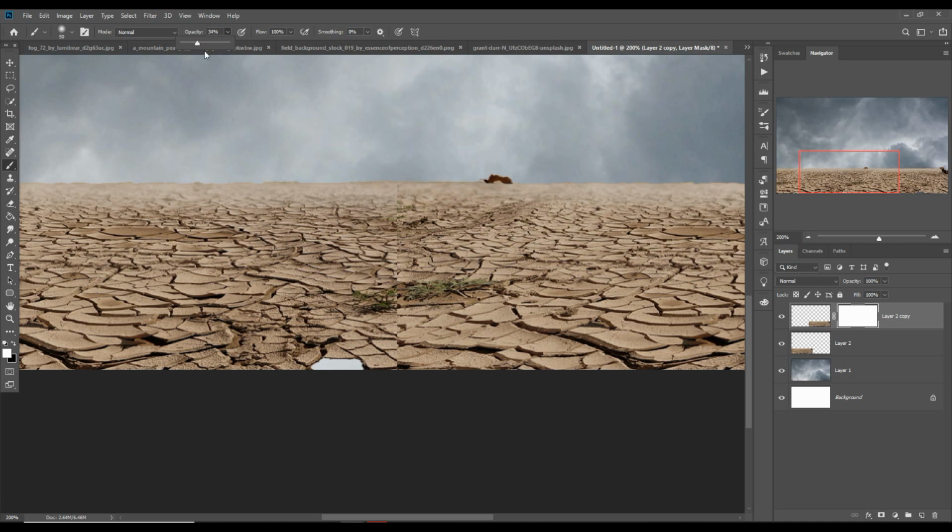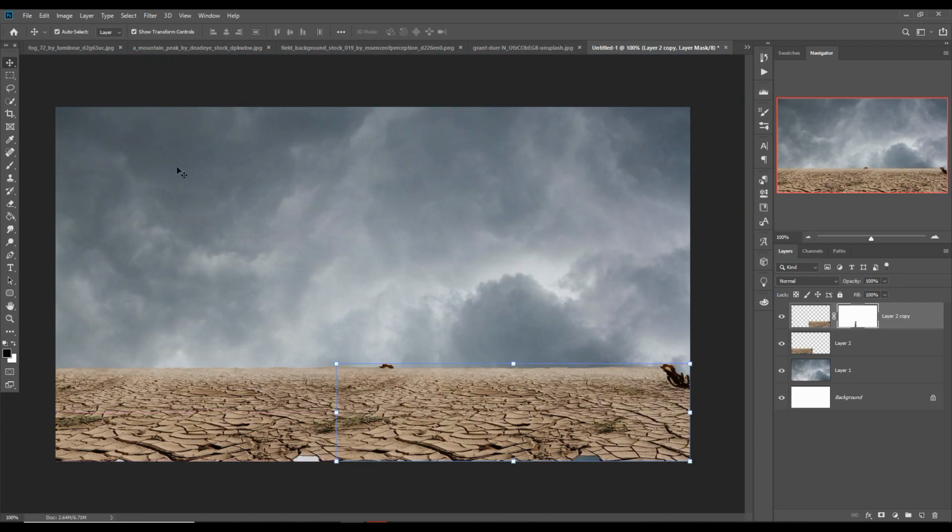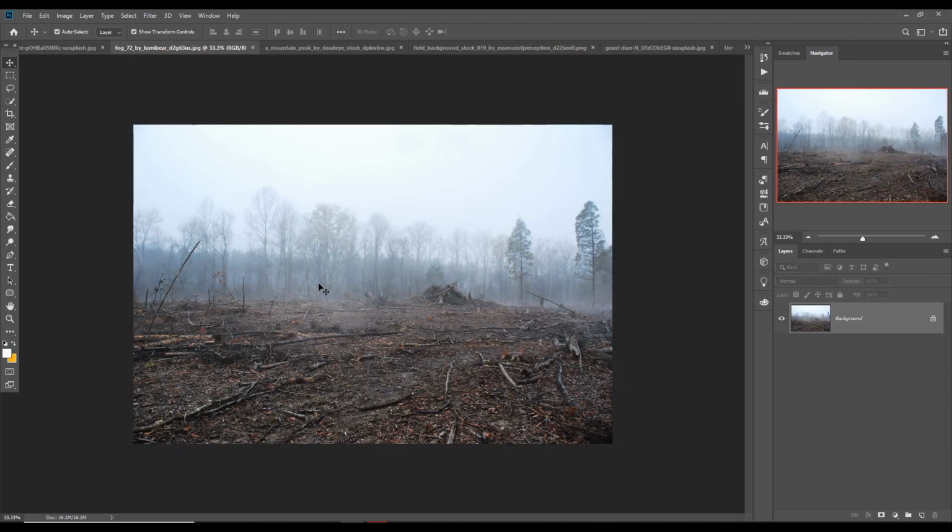So just apply this, that's remove this line, make foreground color black and remove it. So this one is done. Next we take this image, so select this time rectangle marquee tool, select this one.